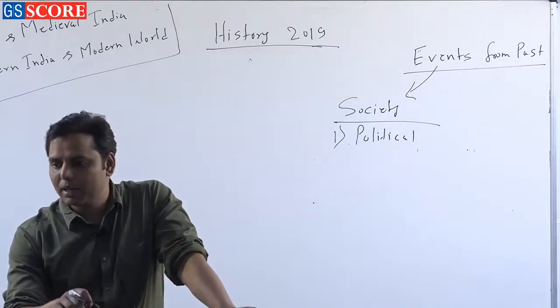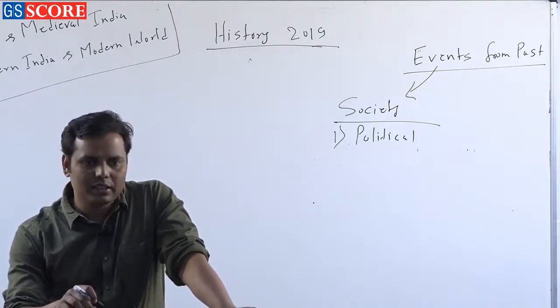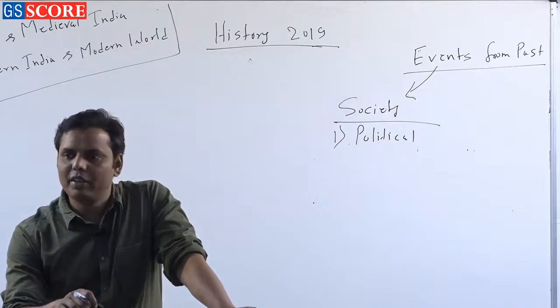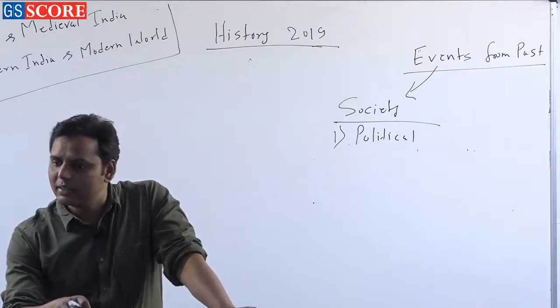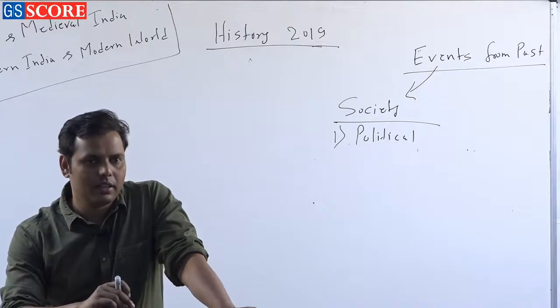Sometimes there was a monarchical system, sometimes there was feudalism. So, there is a system. And even if you talk about a tribal culture, there is a political structure.